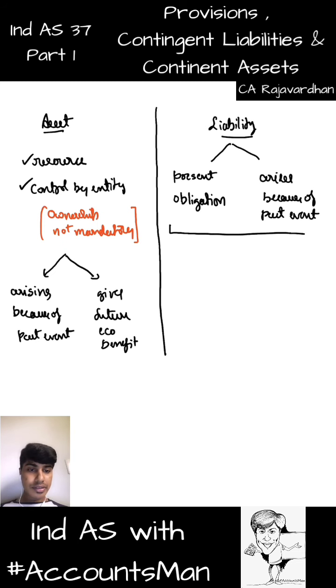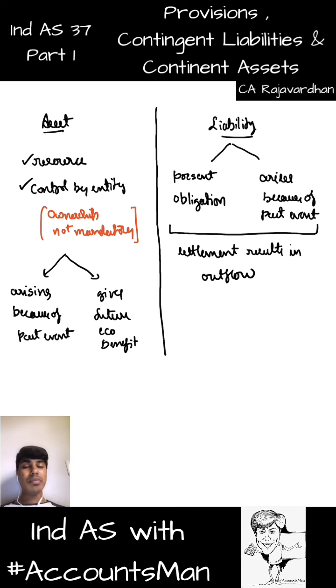Settlement cannot be made otherwise than cash. Settlement basically needs outflow. Settlement results in outflow. This is a liability. So it's a present obligation that arises because of a past event. Settlement results in outflow. And in this definition of liability, we've been using this word obligation. Correct or not? Now let me define the term obligation to you.